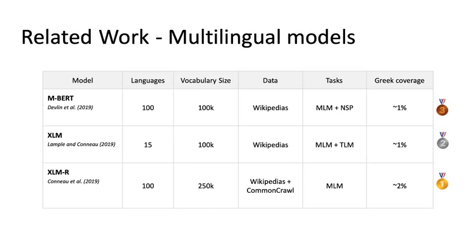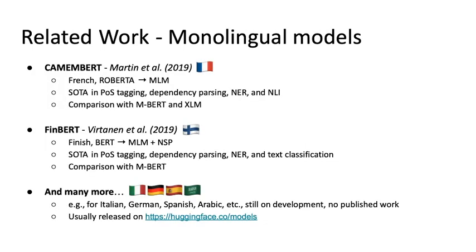A common drawback of all the multilingual models is the underrepresentation of the Greek language in their vocabulary, which is approximately 1 to 2% of the subwords that rely on the Greek alphabet. In parallel, many works study the use of monolingual language models and compare them with the multilingual ones. Martin et al. released CamemBERT, a monolingual language model for French, and their model is similar to RoBERTa by Liu et al., which means that it considers only the MLM task.